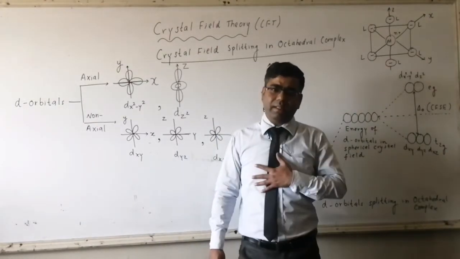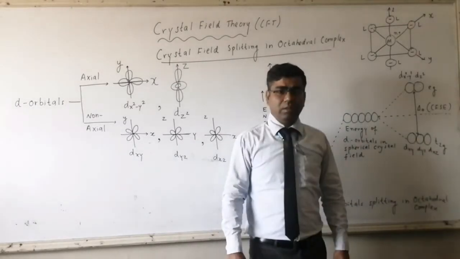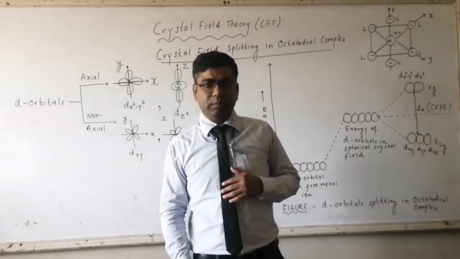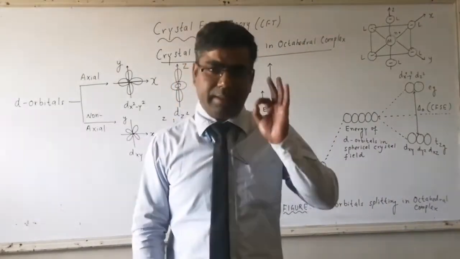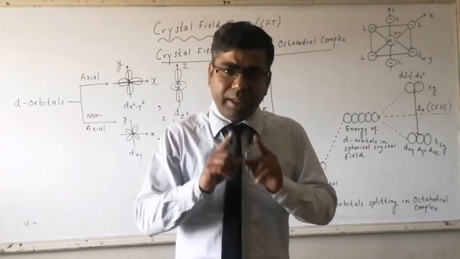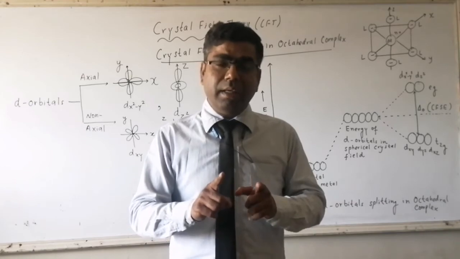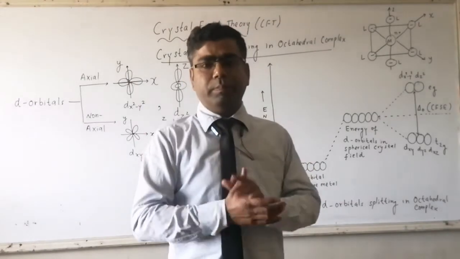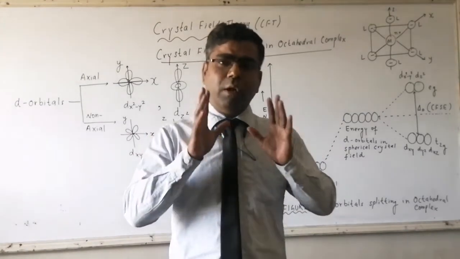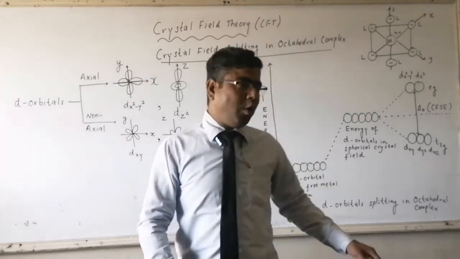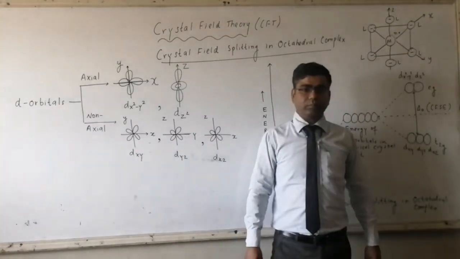And if weak ligands are there, then this splitting energy is less. Just see. If you are provided strong ligands, then pairing energy, that is P, is less than delta O. So how will it affect the distribution? Suppose we want to accommodate 3 electrons. All the 3 electrons will be accommodated here, 1, 2 and 3.